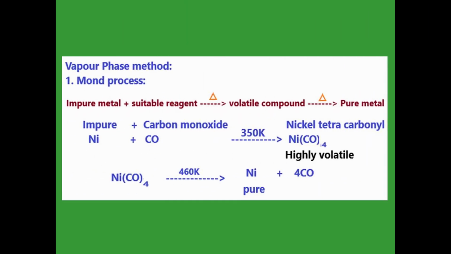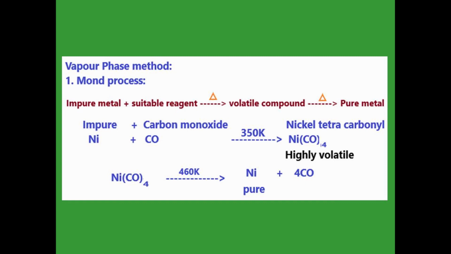Vapor phase method. What is the principle behind it? The impure metal is heated with a suitable reagent. It forms a volatile compound. What is volatile? It is a vaporable compound. Then, on heating, that vaporable compound again gives the pure metal.